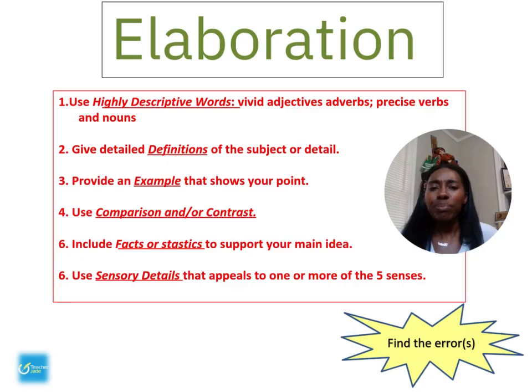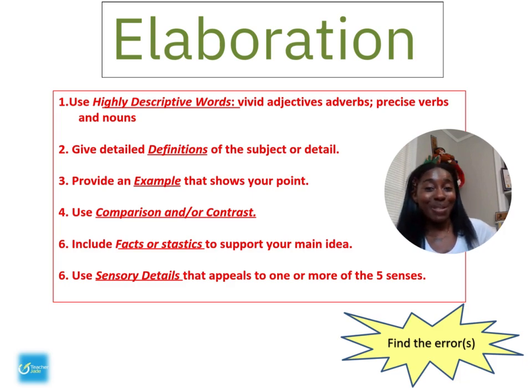And number two, give detailed definitions of the subject. It's the wrong preposition. It should be about. And then we don't need to repeat or detail, or it would read as give detailed or detail. Doesn't make any sense. And then in number four, comparison and or contrast. Well, we want to make sure we use matching words. So it should be compare, contrast, and then and or, but not both.